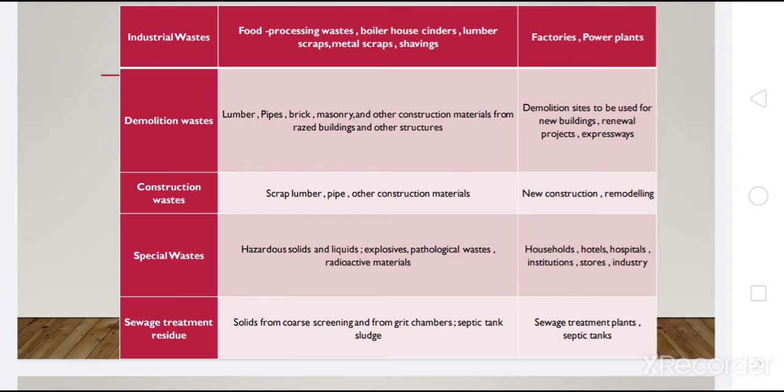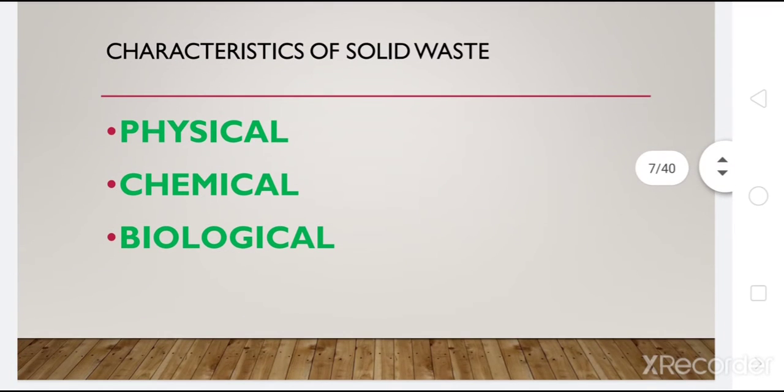Now we need to get into the topics which cover the physical, chemical, and biological characteristics of the municipal solid waste. So, the three basic characteristics that we need to know about the solid waste are their physical, chemical, and biological characteristics or properties. Why do you need to know about these physical, chemical, and biological characteristics or properties of municipal solid waste or simply solid waste?